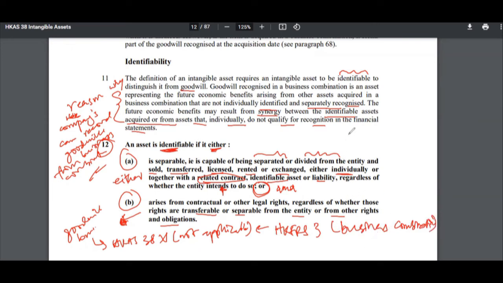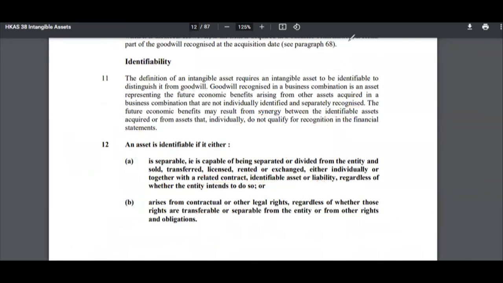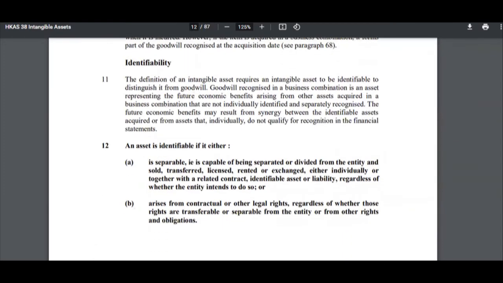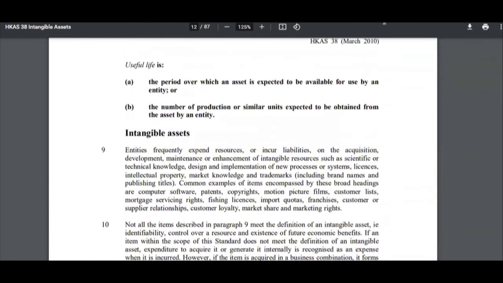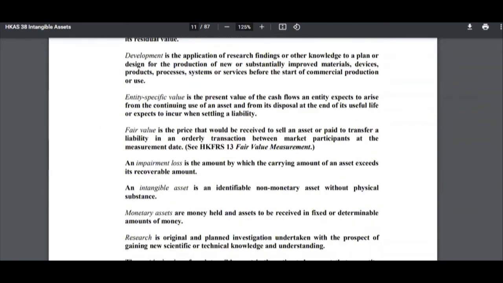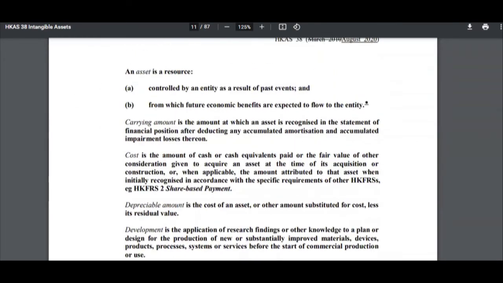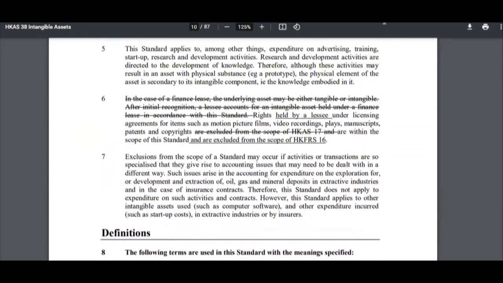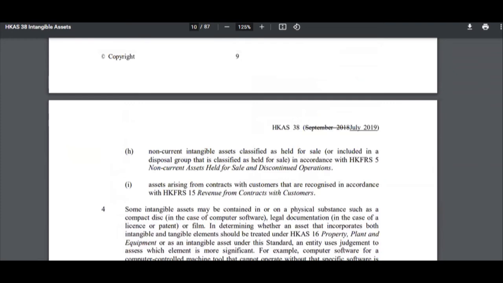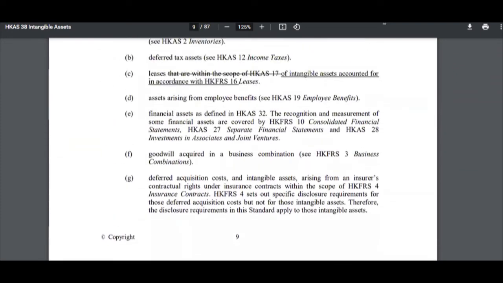So that's the thing. Maybe let's see what the standard for business combination is, as it was discussed above. It should be HKFRS 3, as I said. Yes, it should be HKFRS 3, because I remember HKAS 3 is about something else. So business combination is HKFRS 3. Right, so that is actually about this video.